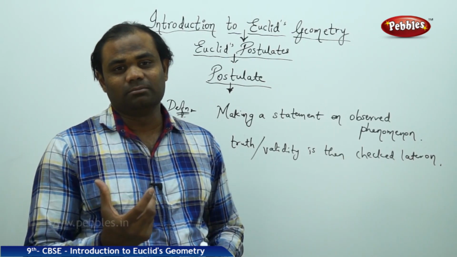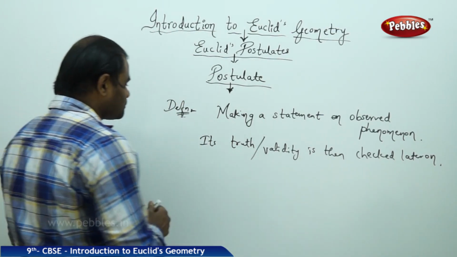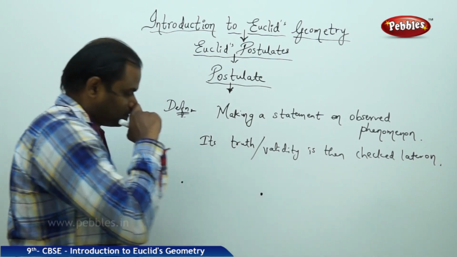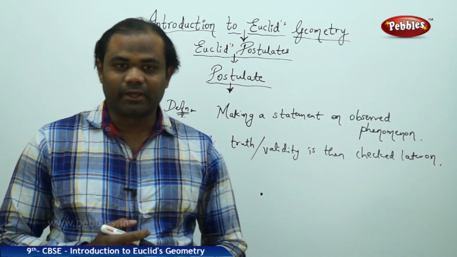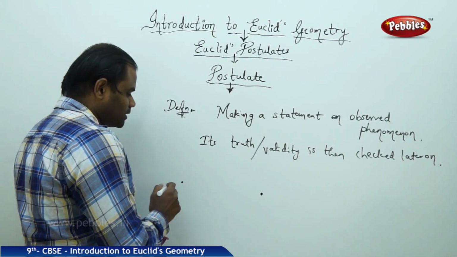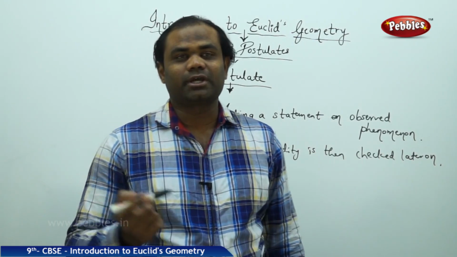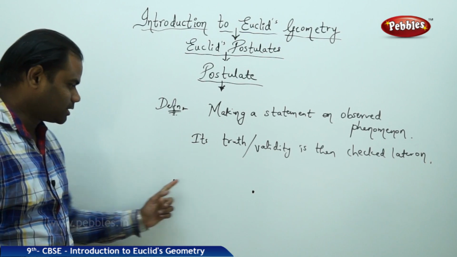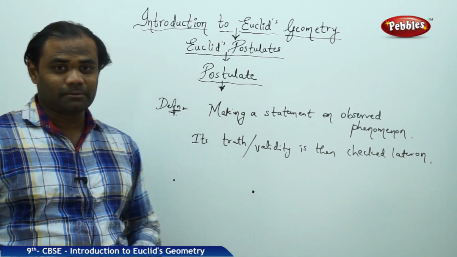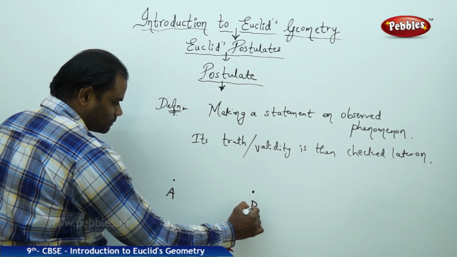Let's take an example problem to understand the postulate better. Imagine I have 2 points which are distinct and very far away. Now I take a ruler and I try to draw a line passing through them. When I take the ruler and try to draw a line, I see that there's only one line which can be drawn. So for these two distinct points as taken on the plane, let's see how we can connect this with a postulate. Imagine the two distinct points A and B.